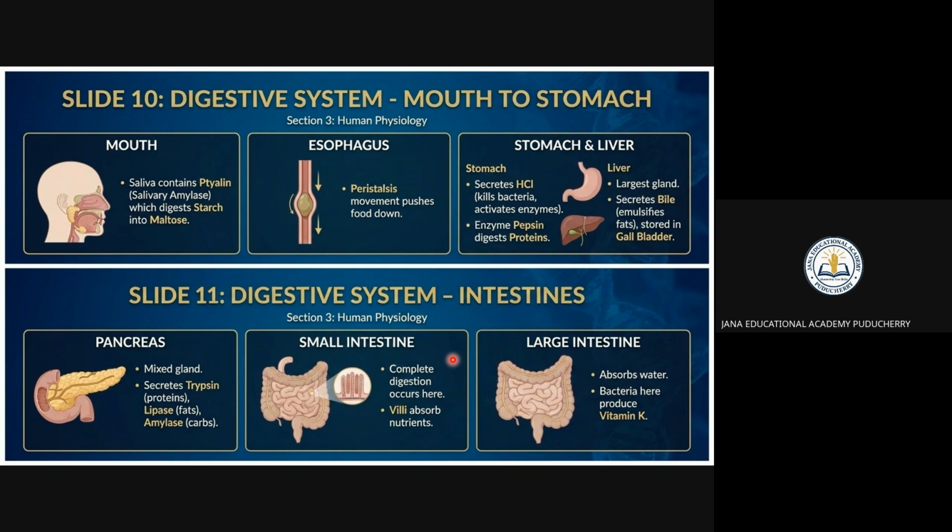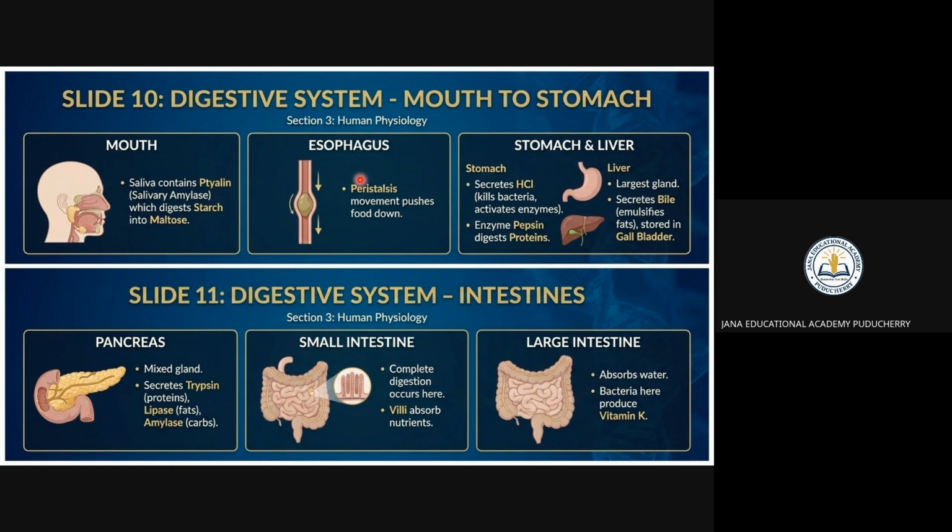The key organs of the digestive system are mouth, stomach, small intestine, liver, and pancreas. These are the five main organs for the digestive system. Right? You can see the mouth here. What is happening in the mouth? The saliva inside the mouth digests the starch into maltose. What is happening in the mouth? The starch is turned into maltose.